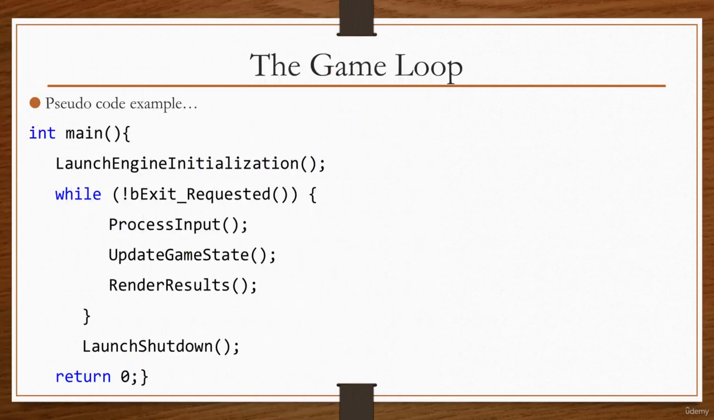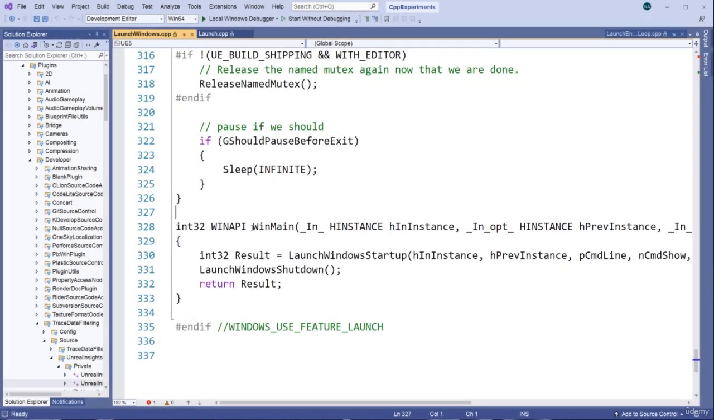In this high-level pseudocode example, we enter the main function, we launch the engine initialization, then we enter the game loop. So while the exit is not requested, in other words the user has not requested the game to end, we process whatever input the player provides, we update the game state, and then we render the results to the screen. If we request to end the game for some reason, then we launch the shutdown process and we return. A couple of examples: we have the WinMain, and this is going to launch the Windows startup process here, and following that we have the launch Windows shutdown, and then we return.